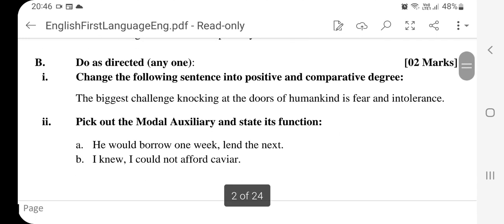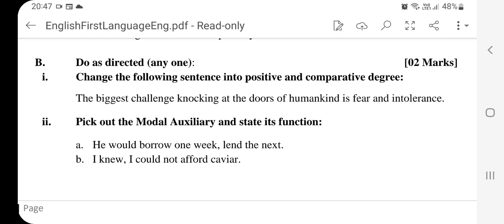Next is do as directed. Again, this consists of 2 marks. Any one you have to do it. Change the following sentence into positive and comparative degree. One is given, superlative is given, you have to transform in the other 2. Each consists of 1 mark. So first we will change into positive. You will write positive, put a colon, that is 2 dots, and then transform it.